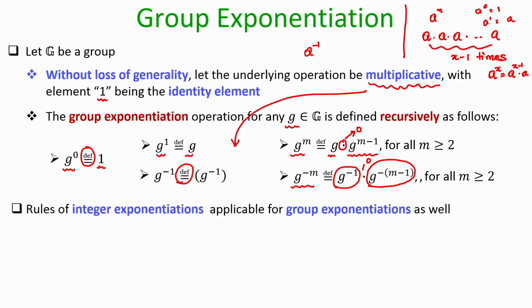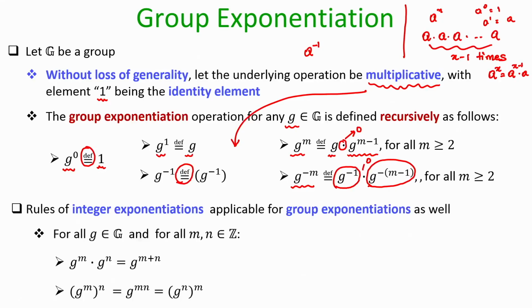Now, it turns out that the rules of integer exponentiation that we are aware of are applicable even for group exponentiation. So let us see. Imagine I am given a group element small g, and I take exponents m and n. They could be positive, they could be negative, they are arbitrary exponents.